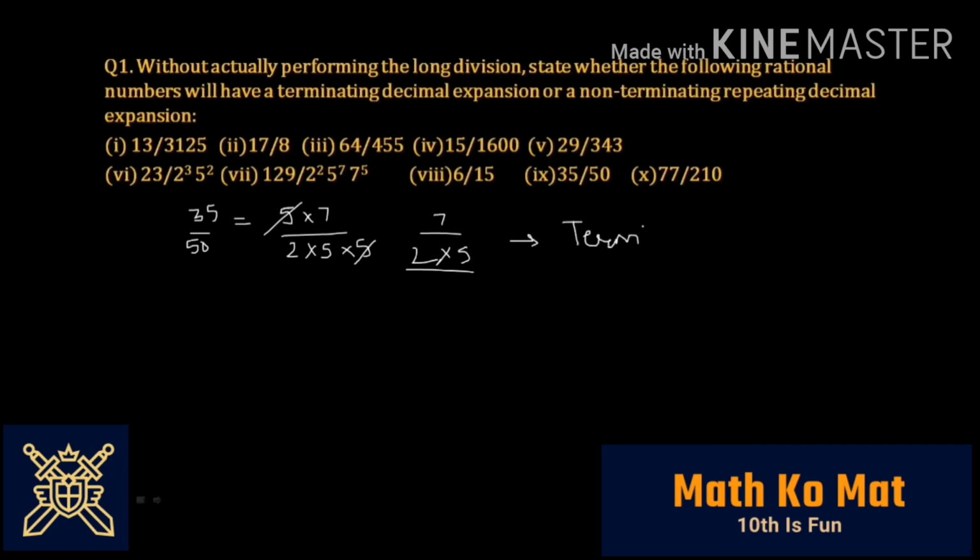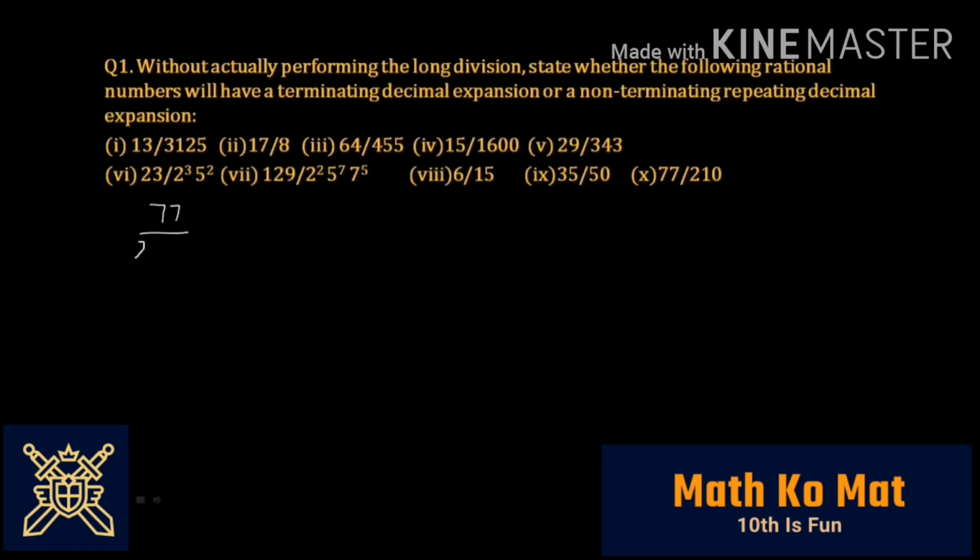And now let us move on to the last part. So for the last part, you have 77 divided by 210. So as you can see, 210 is 21 into 10. So you can write it in the form of 21 into 10. And now let's write the factors. 77 can be written as 7 into 11. 21 is nothing but 7 3s are 21, so you can write it in the form of 3 into 7.